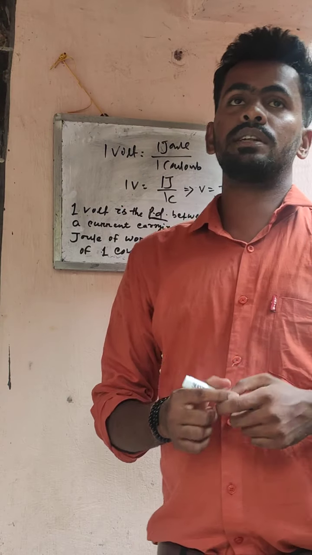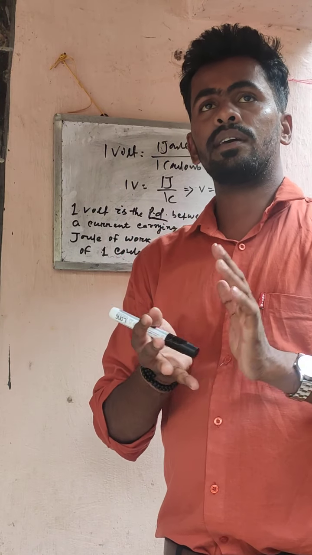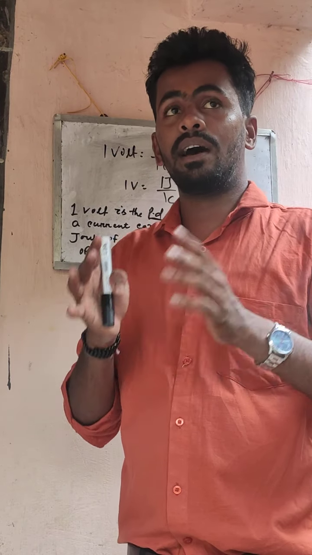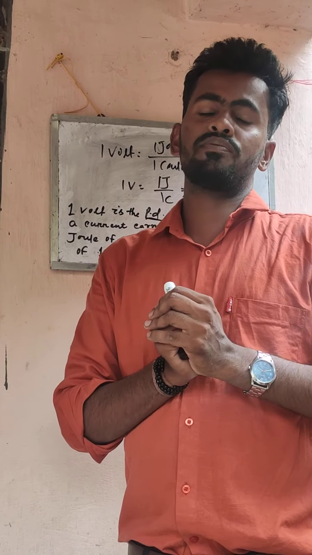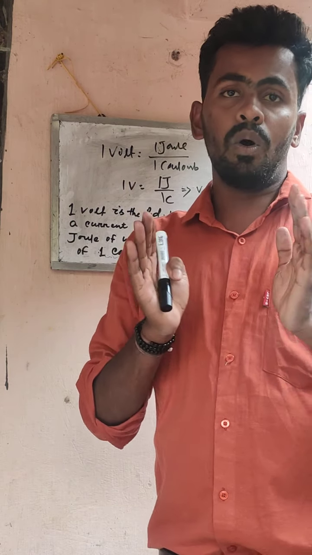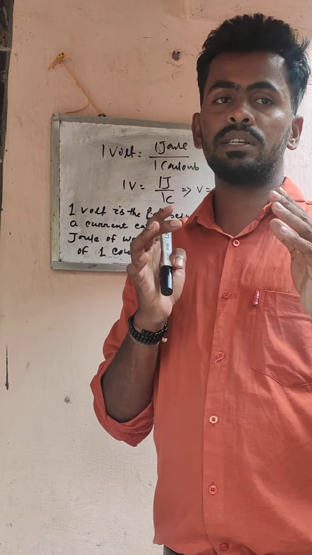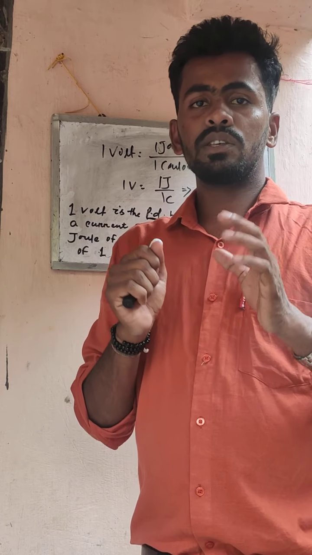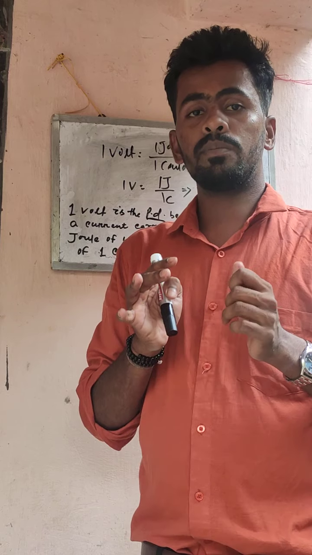So let us consider 1 joule. 1 joule of work is done when 1 coulomb of charge is moving from one point to another, and the work done in moving that charge is known as 1 volt of potential difference. And students, always remember the term that potential difference is between two terminals. A conductor always has two terminals, one positive terminal and another negative terminal. So we always have to consider the two terminals, and then only the term potential difference comes.